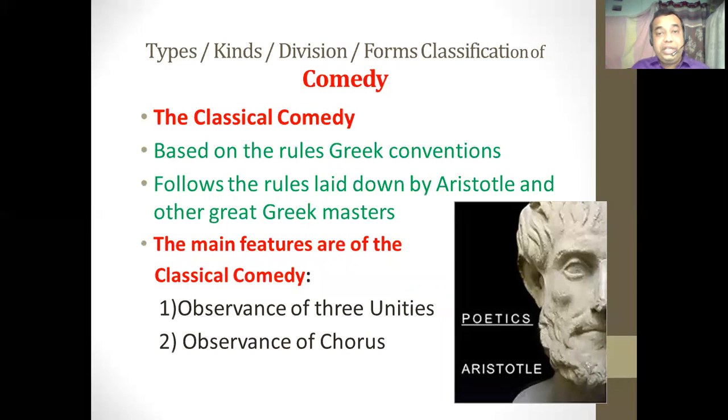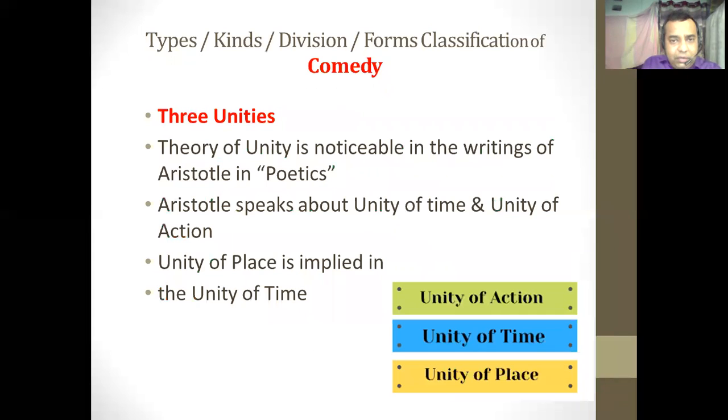What these rules and conventions are, in a clear way, we can say that the comedy which follows the three unities, and which employs the chorus, can be called the classical comedy. In the three unities, the first is the unity of time, then the unity of action and the unity of place.